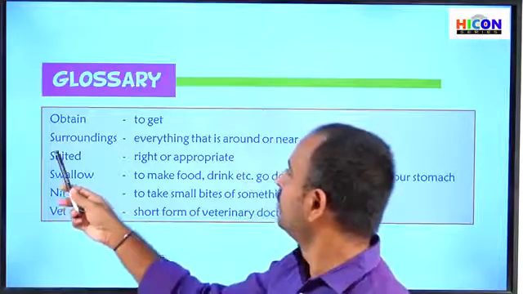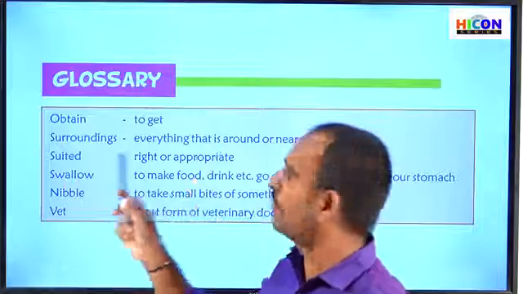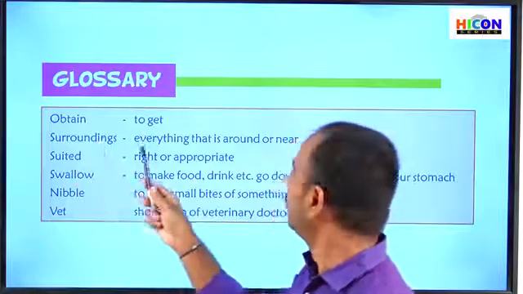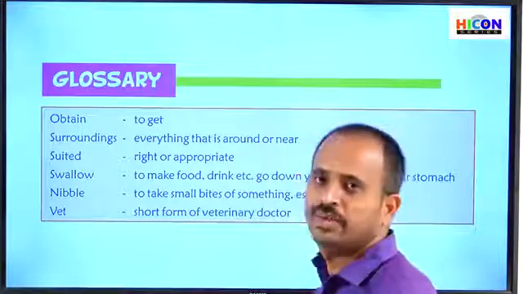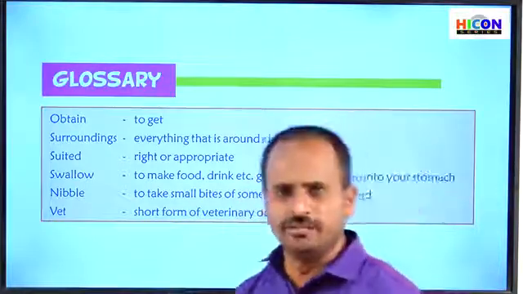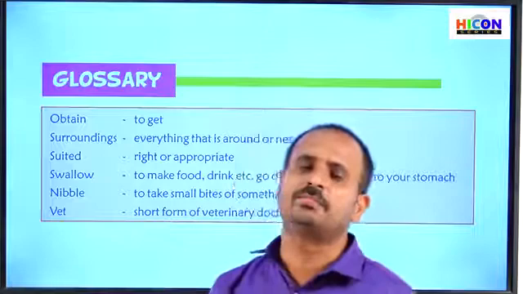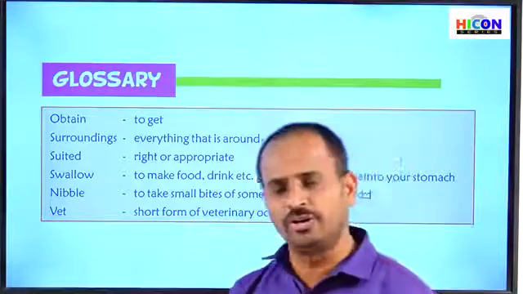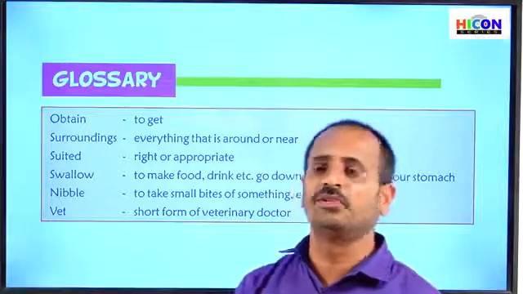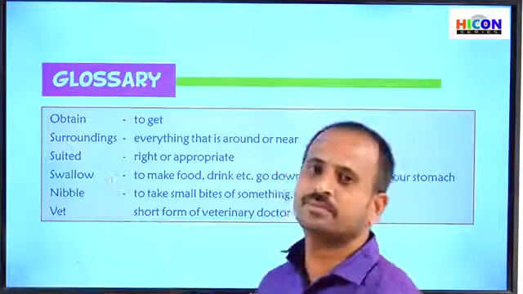See the second word, surroundings. Children, what are surroundings? Everything that is around or near is called surroundings. That is every tree, plant and house, everything around you, near to you and far from you, is called surroundings.